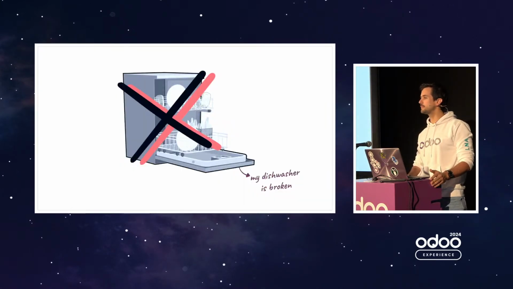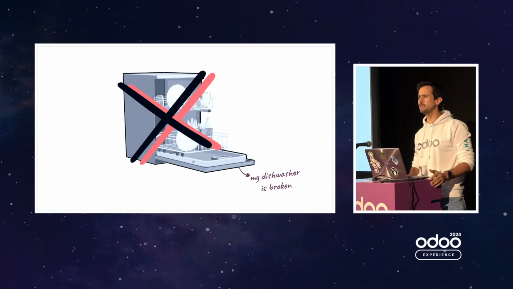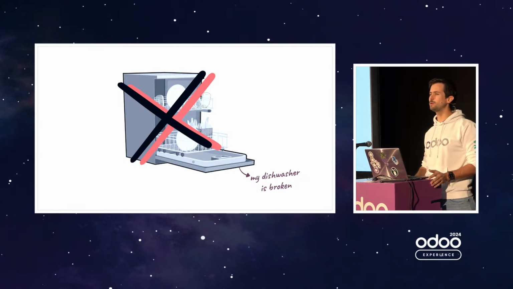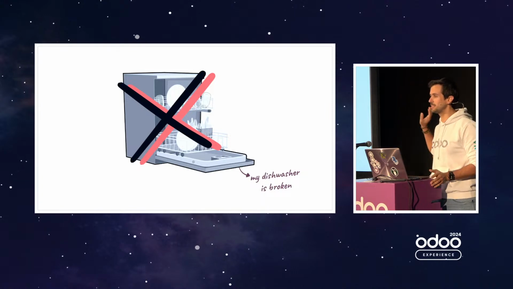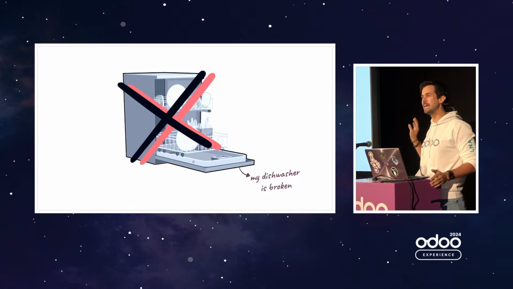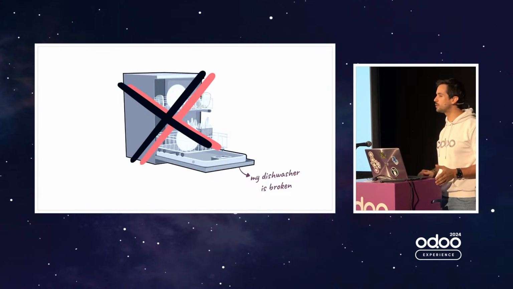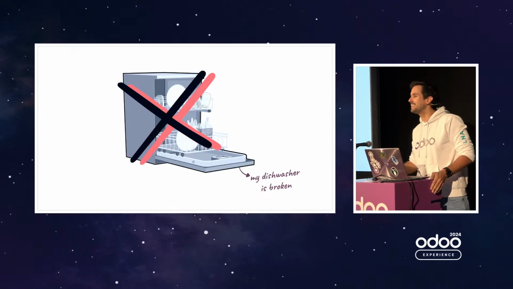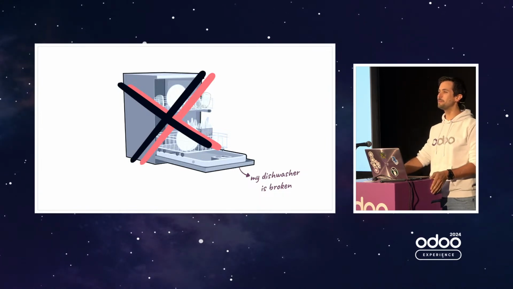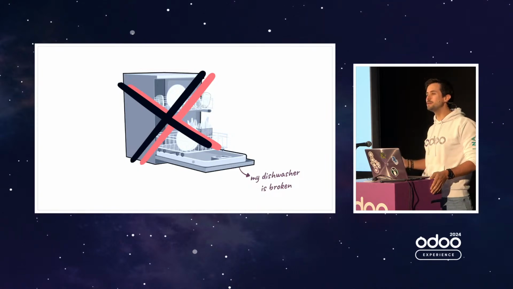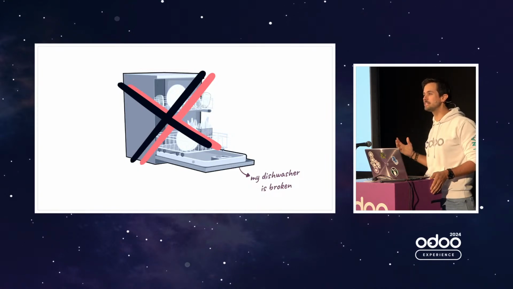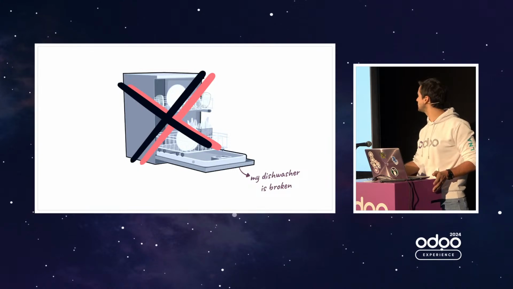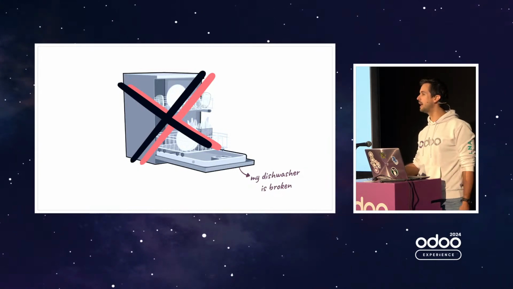First, I have an announcement to make. My dishwasher is broken. It's not a use case, it's real. My dishwasher is really broken, and it's actually been broken for, I think, 8 to 9 months now. I think the main reason it has not been fixed yet is that I never actually got someone to repair it for me.